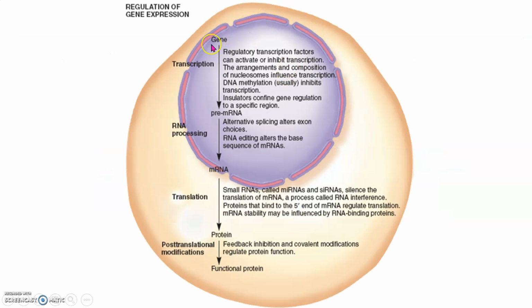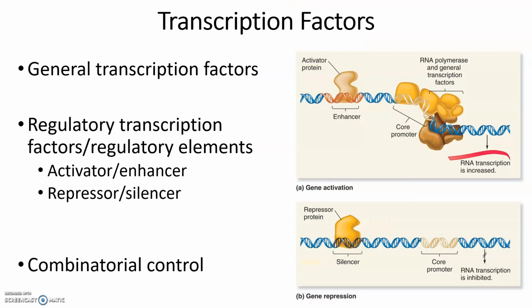So to reiterate, we can control gene expression at the transcriptional level. Remember that post-transcription or co-transcriptional, the RNA processing. We can control translation or even post-translational modification. So we have several levels that we can intercept. All right, so when we look at transcription, remember those transcription factors? Remember TFIID and all of those things? So these are places where we can control.